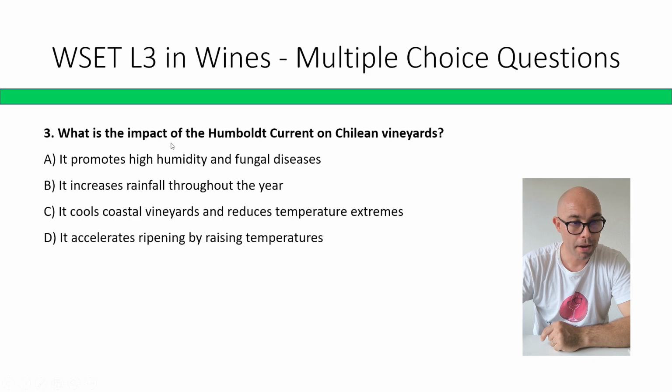What is the impact of the Humboldt Current on Chile's vineyards? It promotes high humidity and fungal diseases. It increases rainfall throughout the year. It cools coastal vineyards and reduces temperature extremes. It accelerates ripening by raising the temperatures. The correct answer is C. It cools coastal vineyards and reduces temperature extremes.